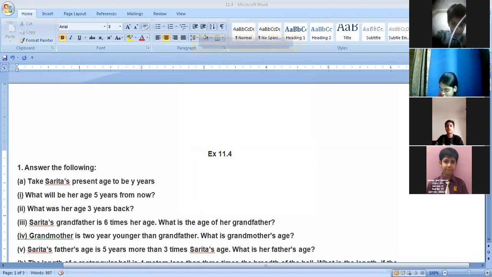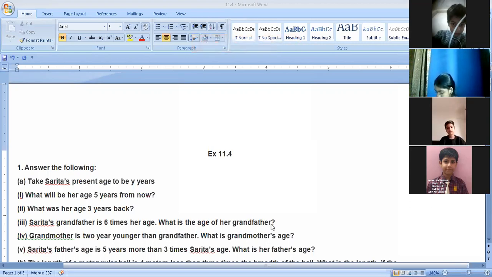If my age is 10 years, I am multiplying it by 5. That is multiplication. When there is a constant and a variable and there is no sign, that means there is a multiplication sign. But right now I am adding. Right now I am 10 years old and after 5 years I will be 15 years old. So the answer is y plus 5 years. Got it?